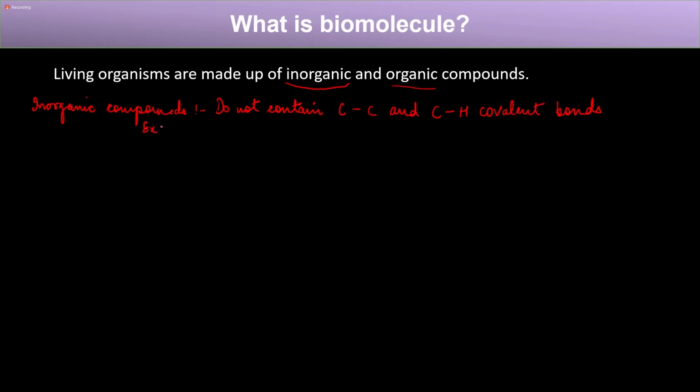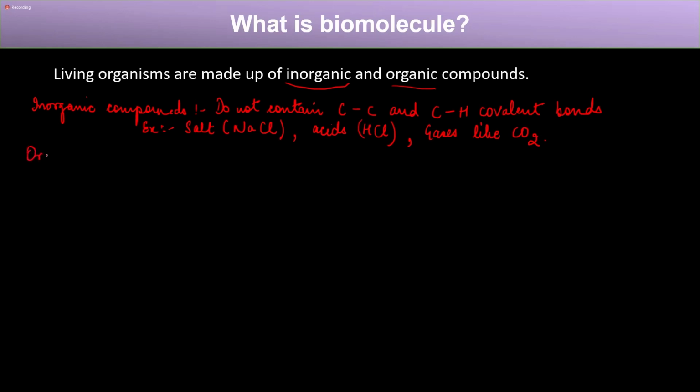Now, what are the examples of inorganic compounds? An inorganic compound can be table salt, right? Because its chemical composition is NaCl, so it does not contain CC or CH bonds. Secondly, we also have acids. There are certain acids that are inorganic compounds, such as hydrochloric acid, HCl. Apart from this, gases like CO2, carbon dioxide. It has carbon, but it does not have carbon-carbon or carbon-hydrogen bonds. So these are inorganic compounds.